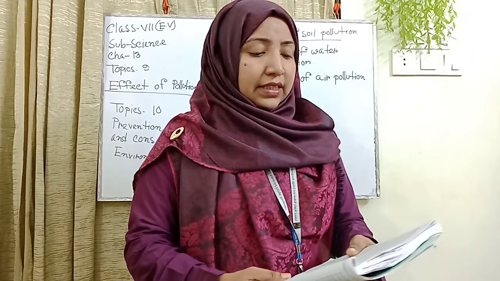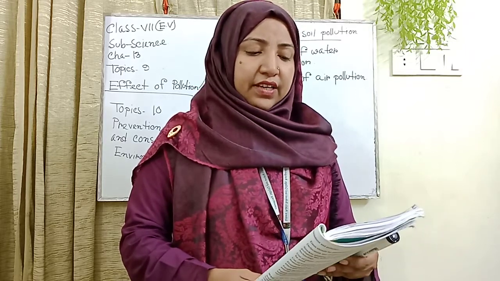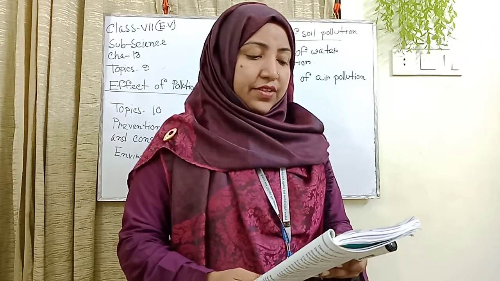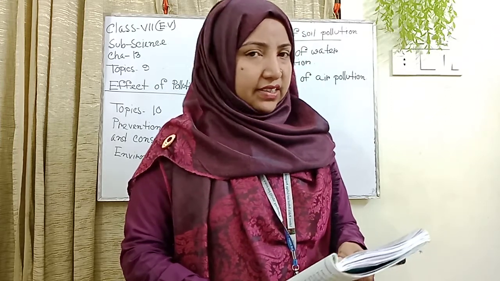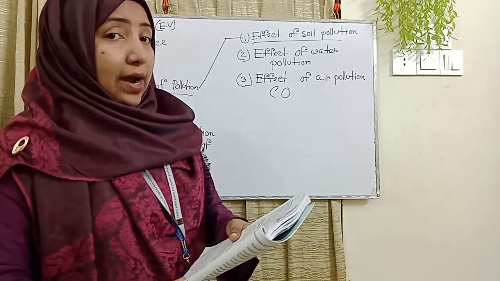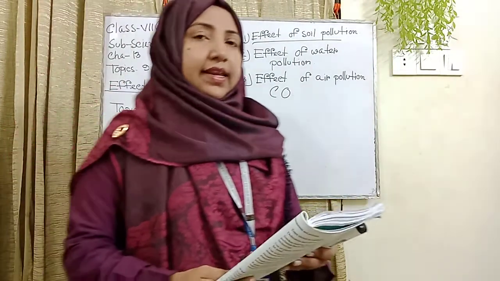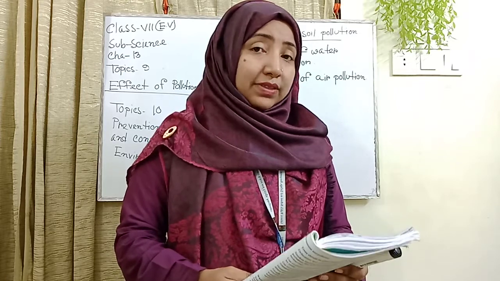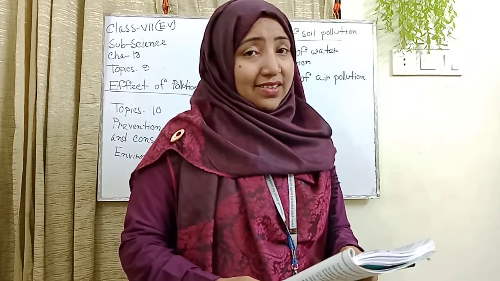Scientists say if the rise of temperature continues, the average sea level will go up. As a result, the land of the coastal low-lying areas will be submerged. This is very dangerous.